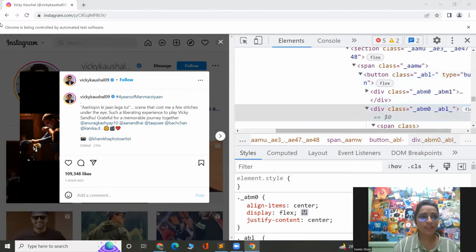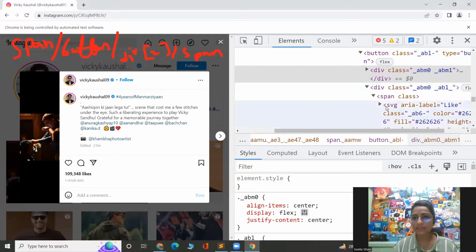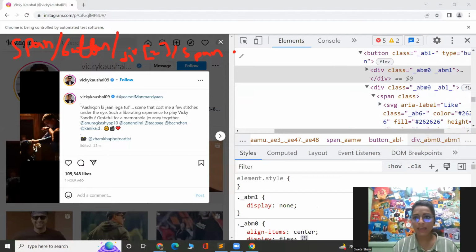Okay, so first of all, there is some span element whose class is underscore A, and W. After that, there is a button element. Okay, after that, there is a div element. I mean, the second div element. After that, there is another span element. And after that span element, there is this SVG. Okay, fine. There is this SVG, which is holding the like button.